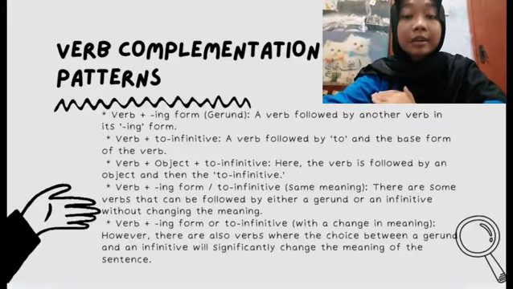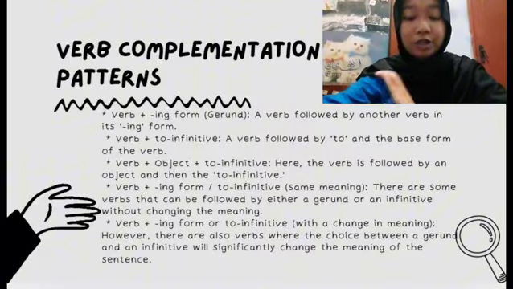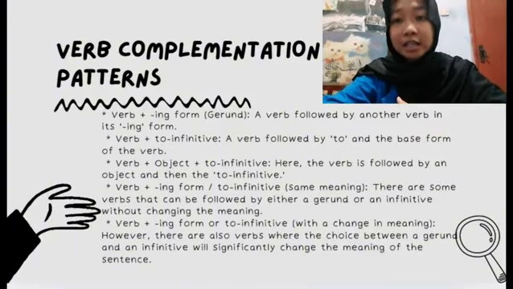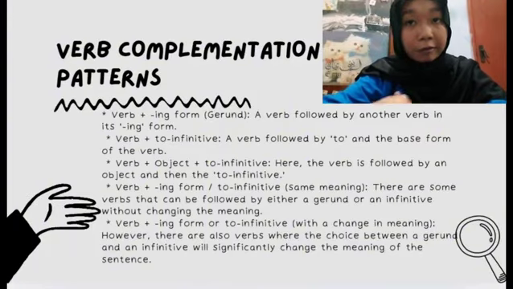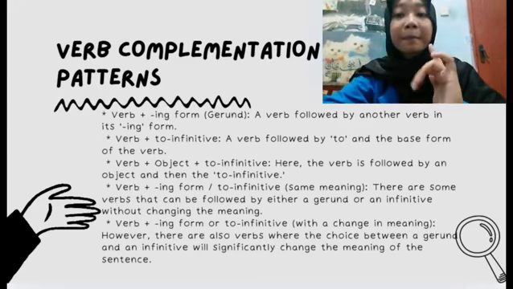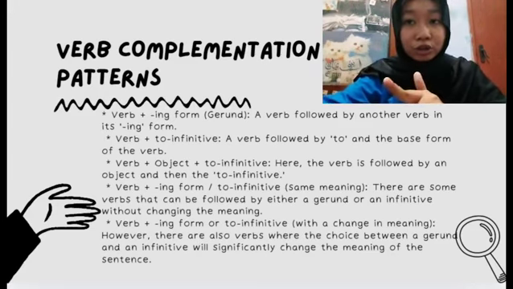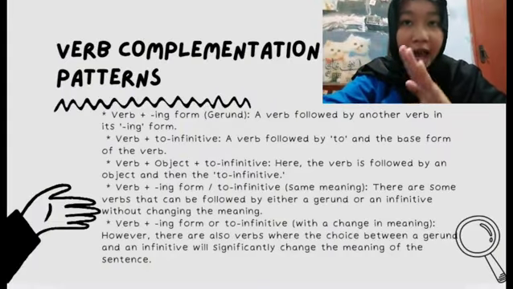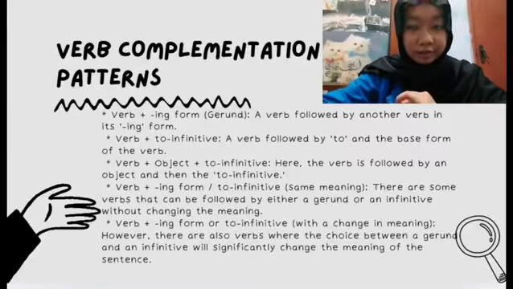Number 1 is verb plus ing form, which means gerund. A verb followed by another verb in its ing form. Number 2, verb plus to infinitive. A verb followed by to and the base form of the verb. Number 3, verb plus object plus to infinitive. Here the verb is followed by an object and then the to infinitive.